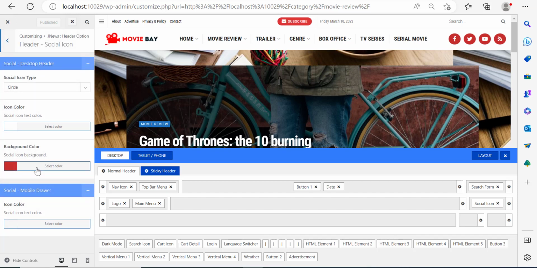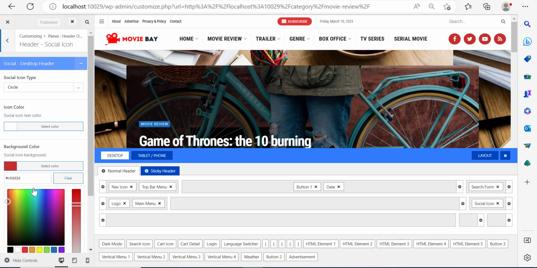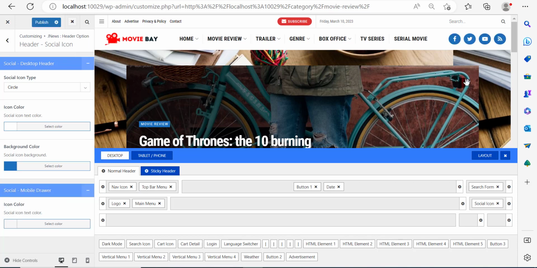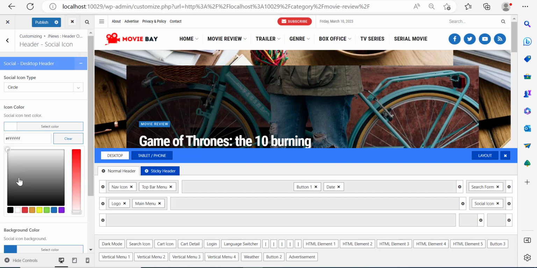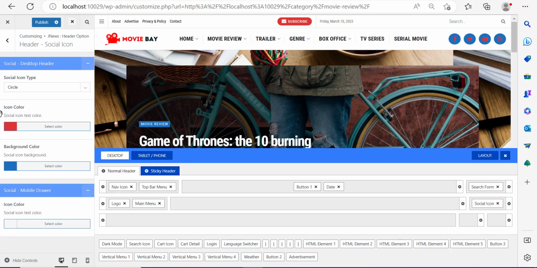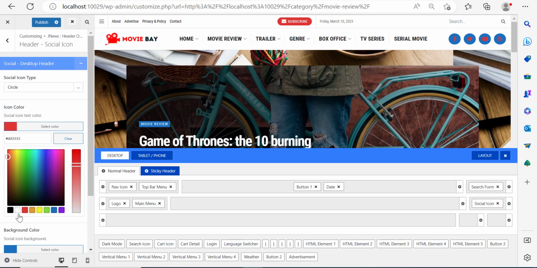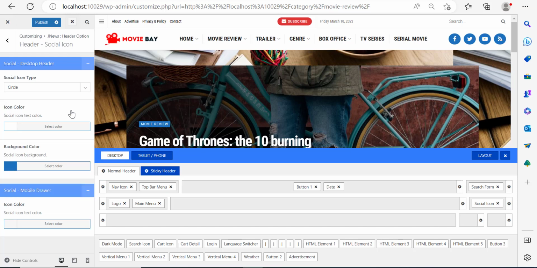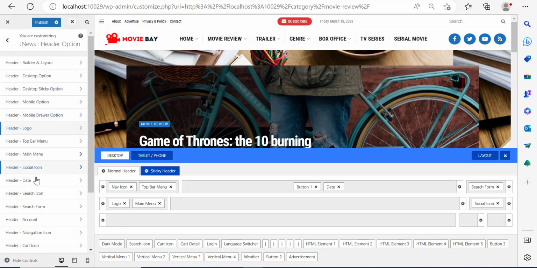This is interesting because you can control the social icons background color. So for instance, let's say that you don't like this color, you want to change it to blue, you can do that. Right now, the social icons are going to display in blue, and you can manipulate the icon color itself if you want to make it red. Now, I prefer that to be blue, white, so I'm going to keep it white.